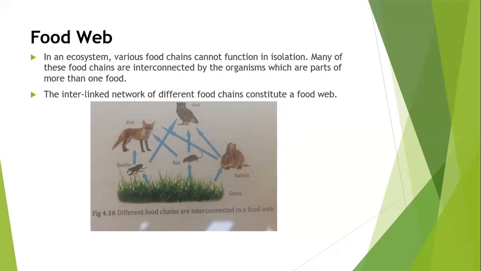Many of these food chains are interconnected by the organisms which are part of more than one food chain. The interlinked network of different food chains constitutes a food web. In the food web, each food chain starts with a plant. So here you can see different food chains are interconnected in a food web. As you can see in the diagram, grass is being eaten by the rabbit, also by the rat, and by the beetle also.